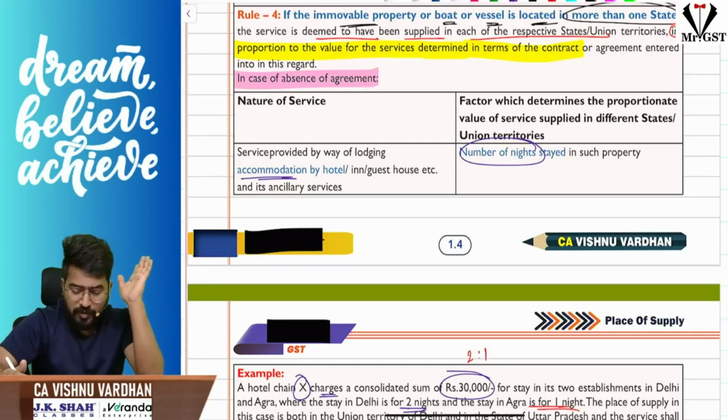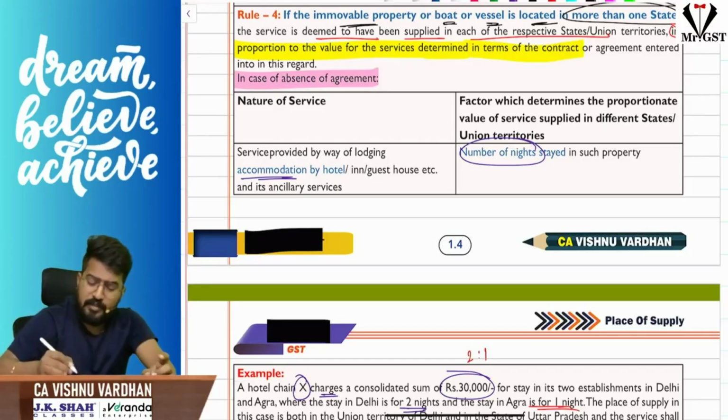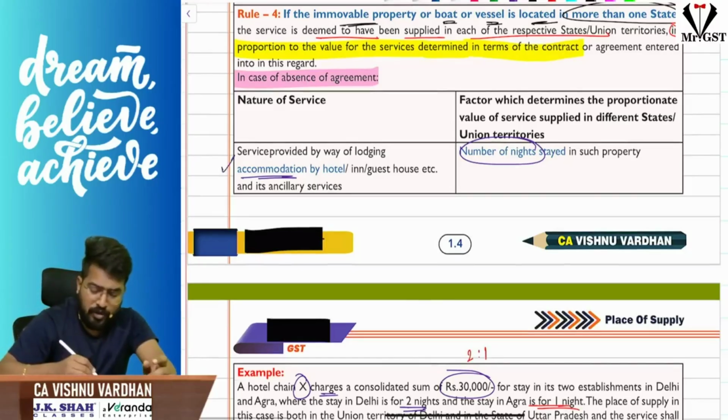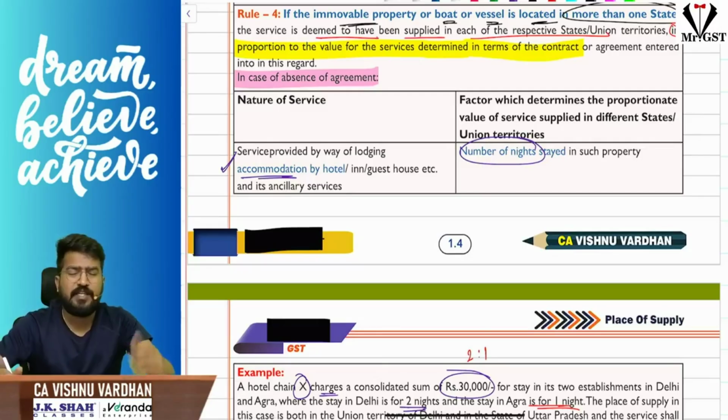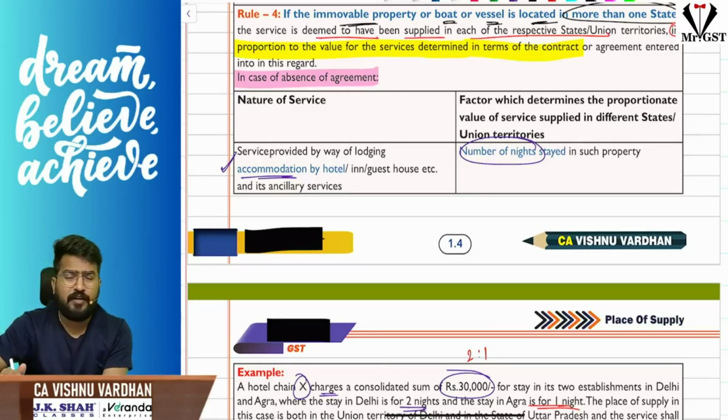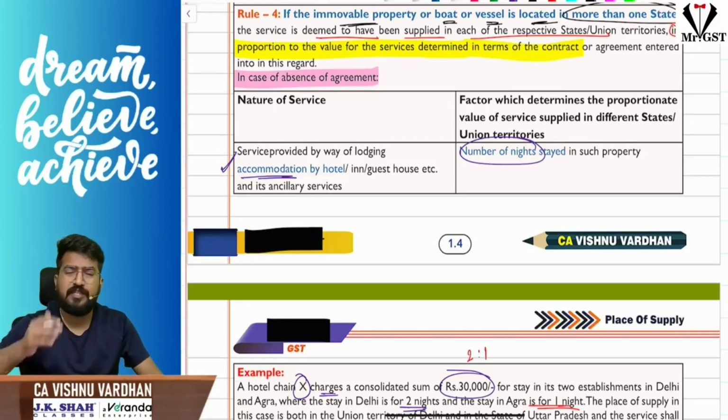Coming back to the point: if a service is provided with respect to accommodation in more than one state, for example, I am going to Delhi and also Agra, staying in hotels belonging to the same company. Then what is the place of supply? Delhi is a place of supply, and for Agra, Uttar Pradesh is also a place of supply. How do I apportion that? Based on the agreement.